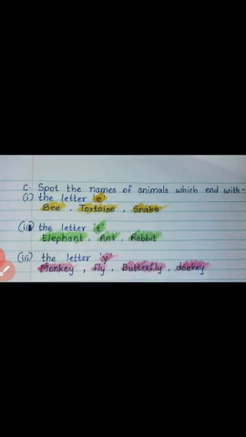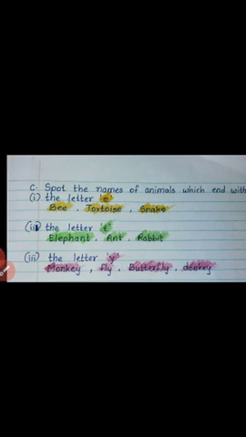C. Spot the names of animals which end with the letter E. Bee, tortoise, snake. Number 2. Spot the names of animals which end with the letter T. Elephant, ant, and rabbit. Number 3. Spot the names of animals which end with the letter Y. Monkey, fly, butterfly, and donkey.